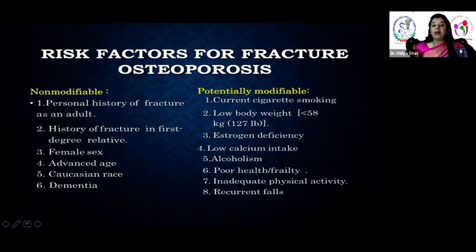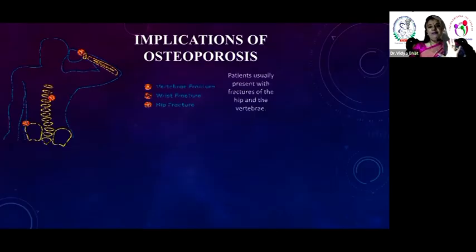Then alcoholism in women. Of course, now we have women empowerment, and we don't always do the right things. We do consume alcohol now, and that also leads to less calcium absorption and osteoporosis. Poor health, inadequate physical activity, and recurrent falls, of course. They have to take care. As we age, we tell them we should not have tiles or glazed tiles where women can fall. We should have a rough surface. If we have an aged lady at home with this kind of flooring, we have to be careful that they don't fall.